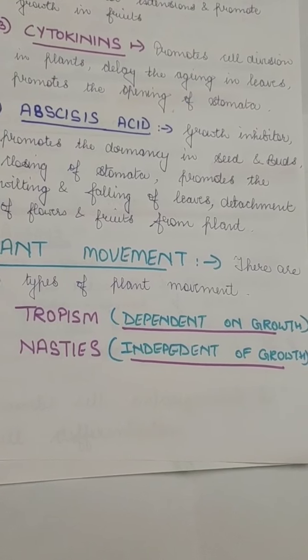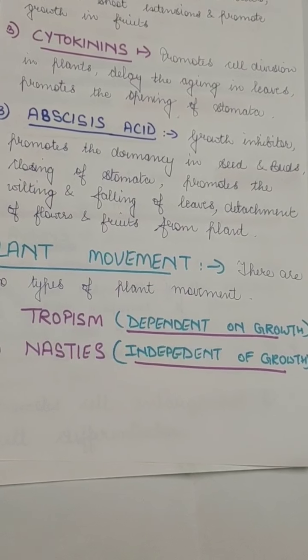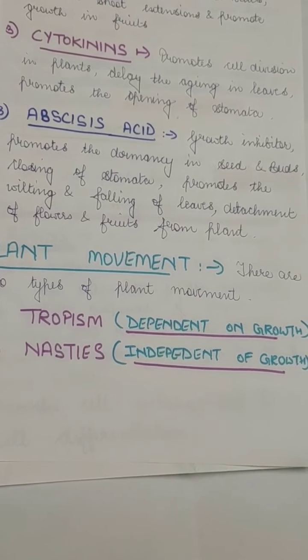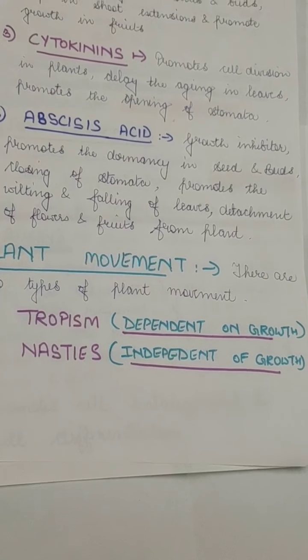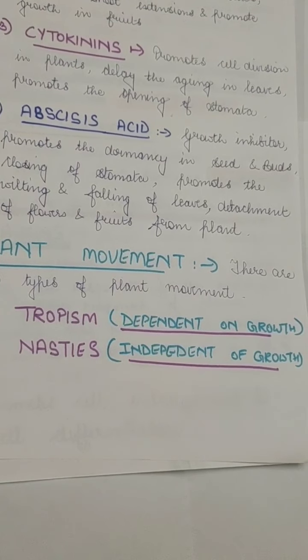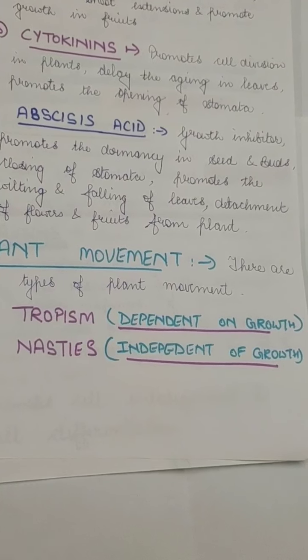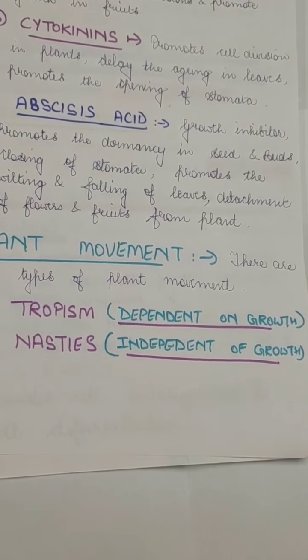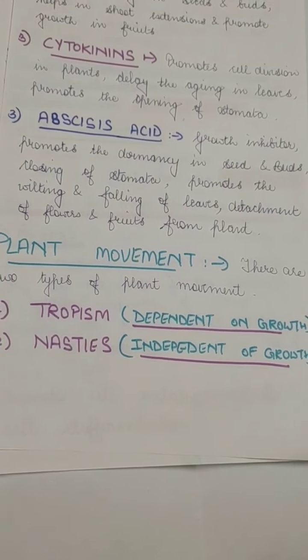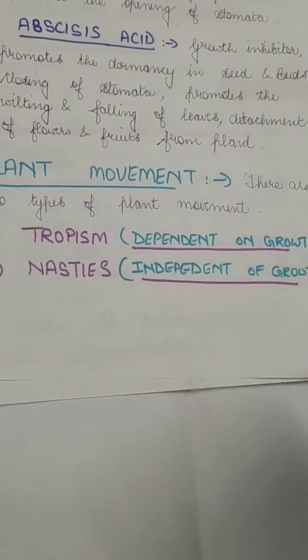Auxin speeds up the growth of the stem. So if one side of a stem has more auxin, the other side will have less auxin; the side with more auxin will grow faster, and the side with less will grow slower. I will show you with the help of a little diagram.